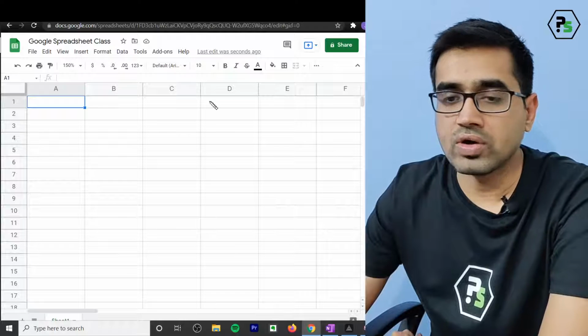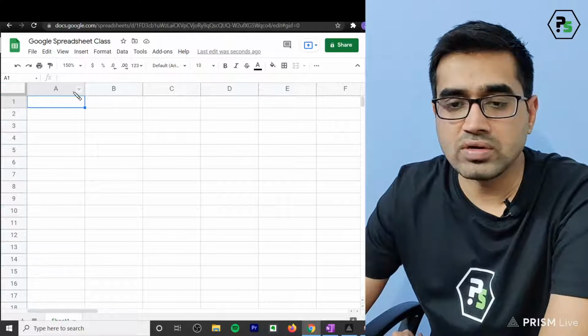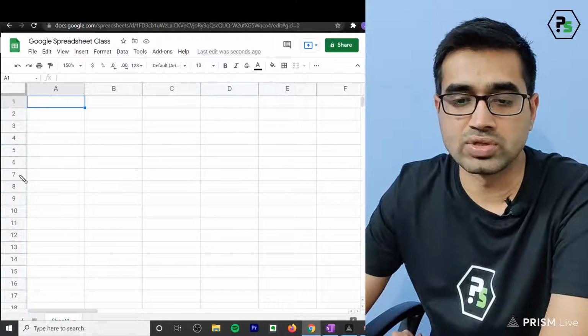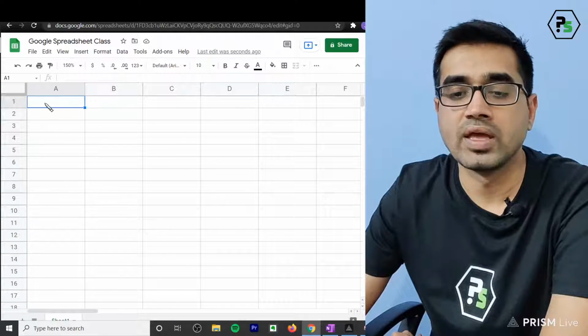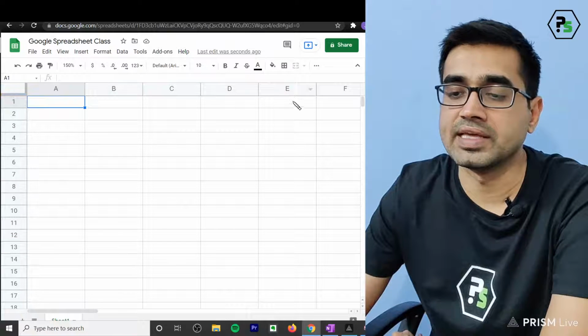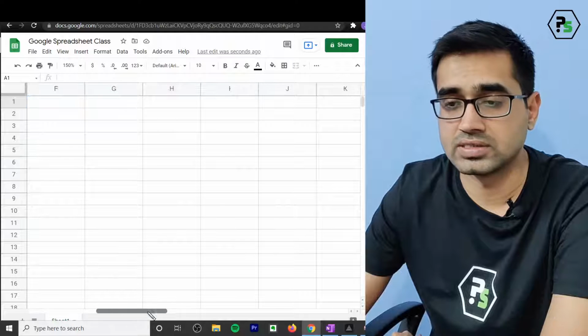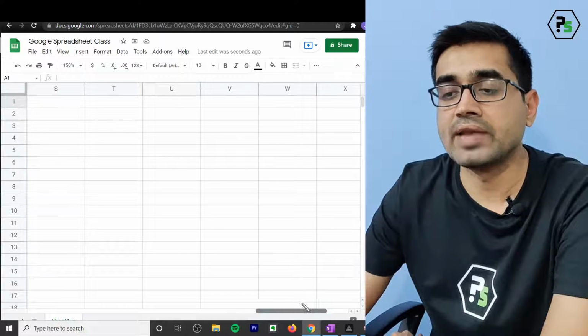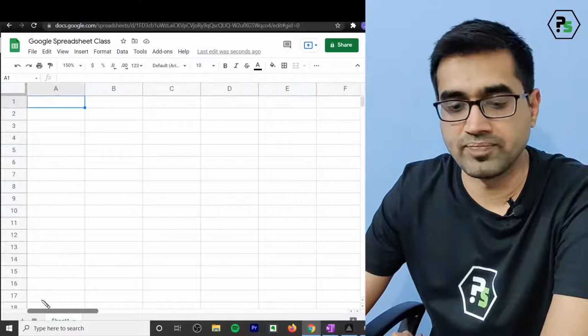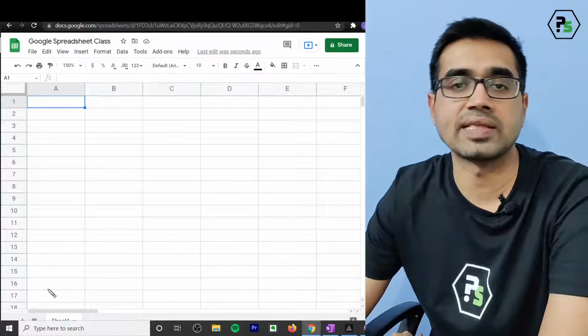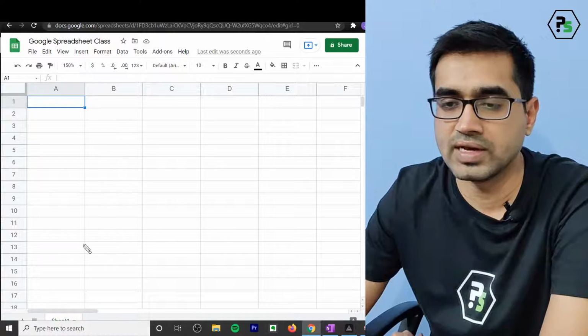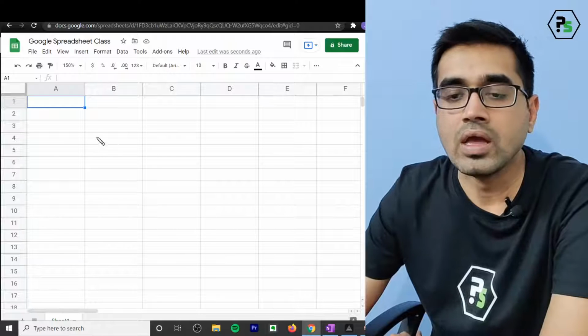What you are seeing are rows 1, 2, 3, 4, 5, 6, 7, 8, and so on, and columns called A, B, C, D, E, F, and there are more columns to this side. They keep increasing after Z also, like AA, AB, AC. So it's effectively infinite for now.